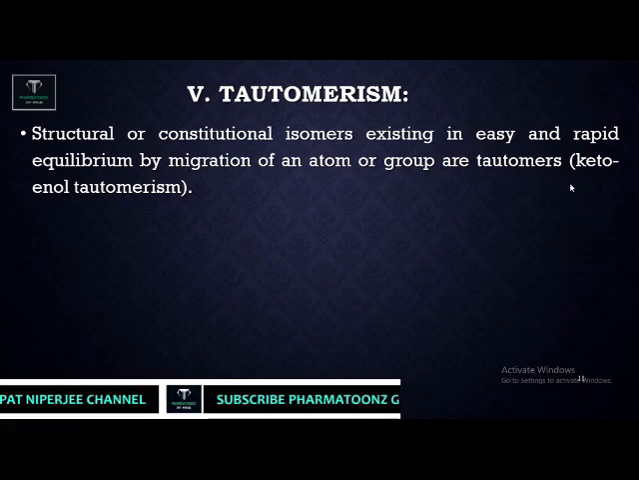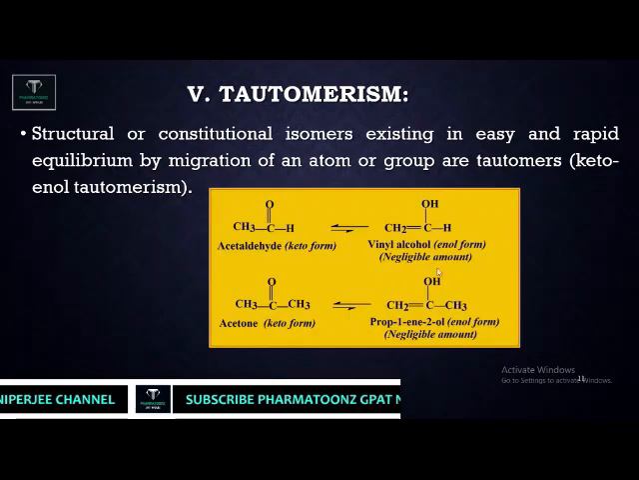So again same molecular formula, but they can be in rapid equilibrium with each other by migration of a group as well as an atom, called tautomers of each other. The best example is keto-enol tautomerism. Here the keto group can easily be converted into its enol group by migration of the group as well as the atoms.